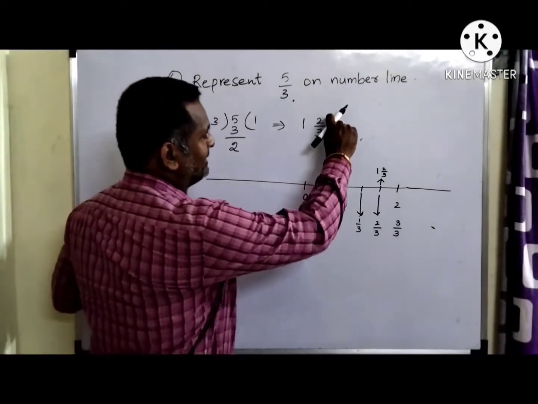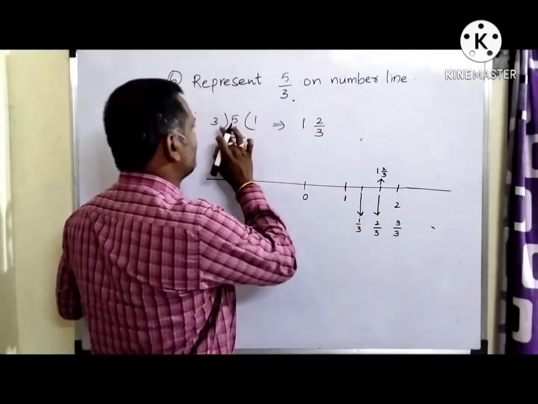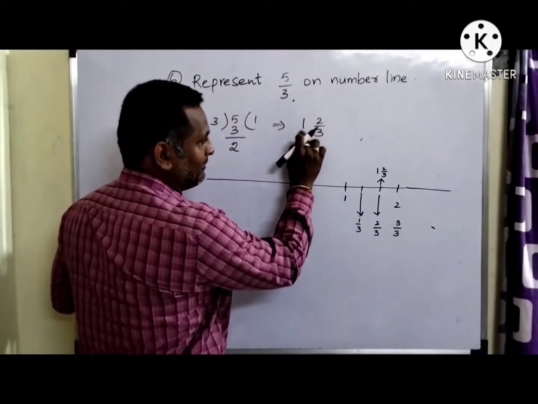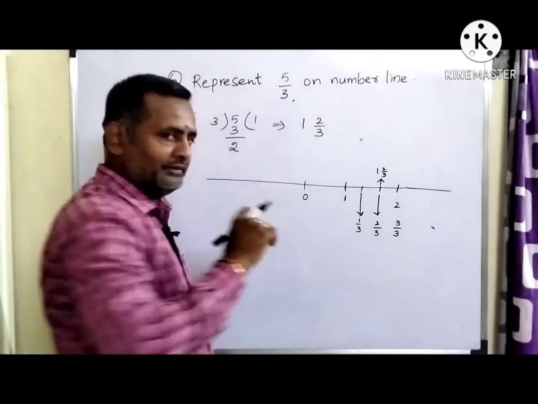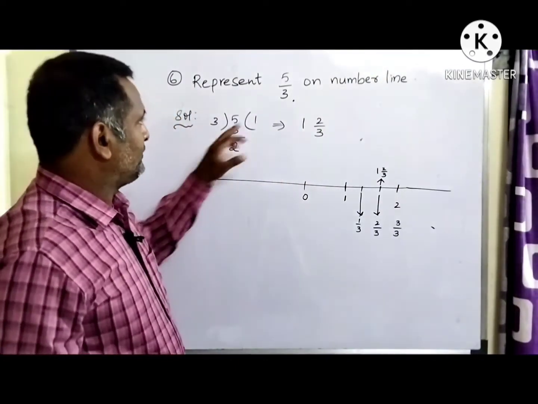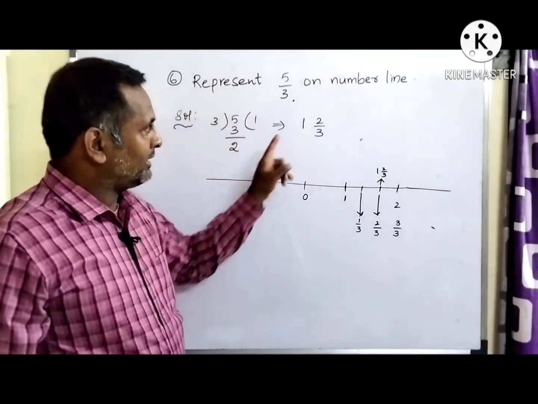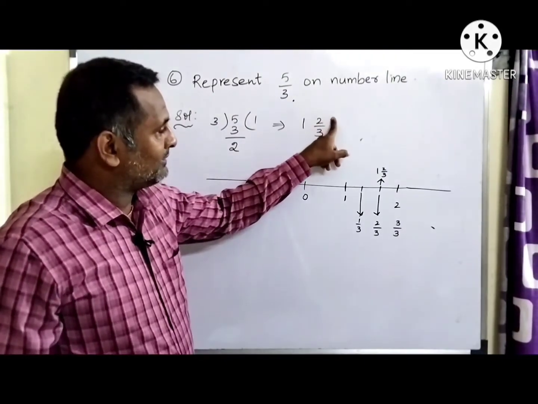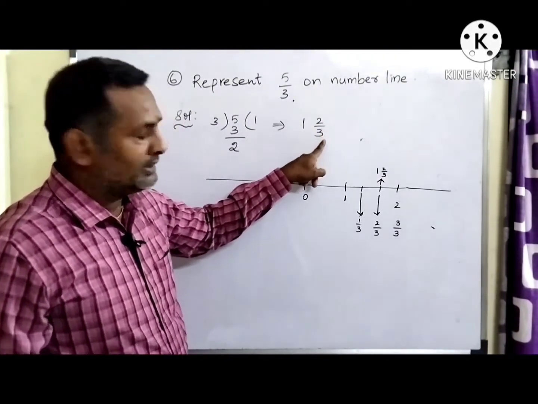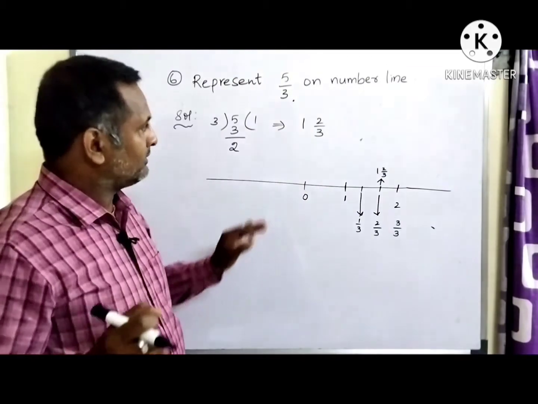Those 2 cannot be divided between 3, so we convert 5 by 3 into 1, 2 by 3. This is called the mixed fraction, you know that. So 5 by 3 means you get 1 full chocolate and 2 chocolates are left out, which has to be divided between 3 friends or 3 students.